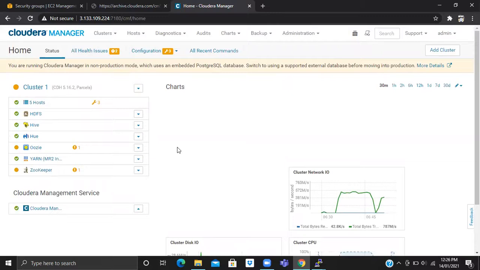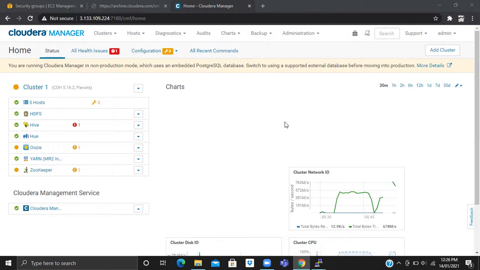So for this console, just check every tab and each click, what it means and how it works. In the backup, administrator, chart, audit, diagnosis, you can click step by step and just check what other options are there. Backup policy is also there.